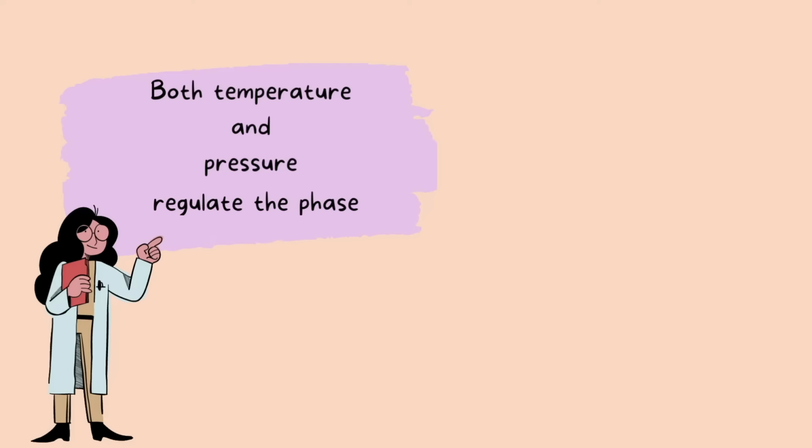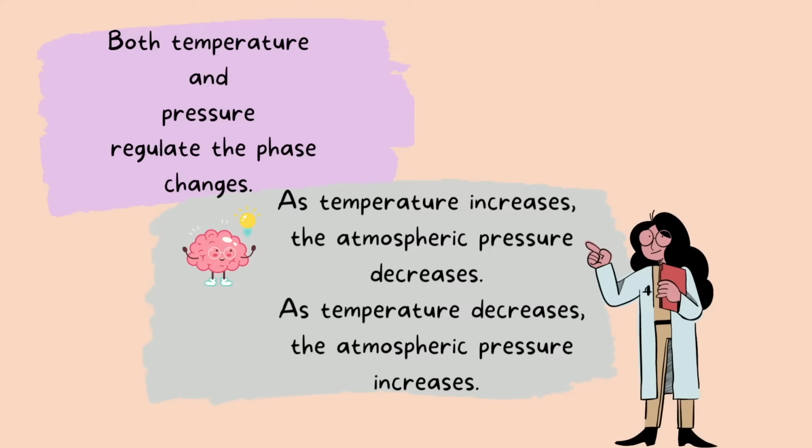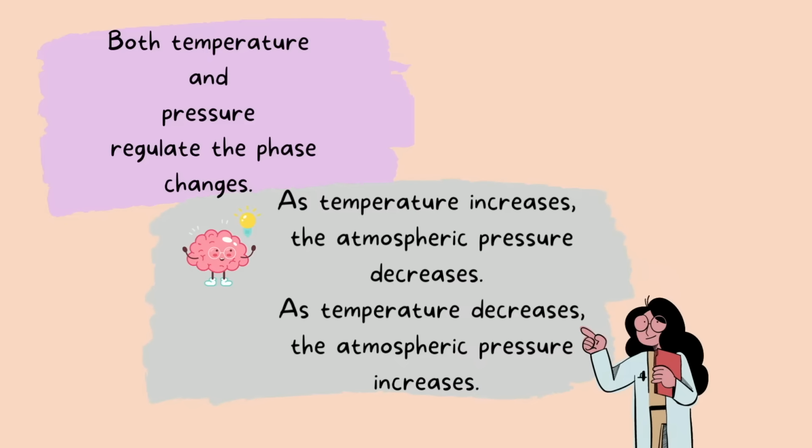Both temperature and atmospheric pressure regulate the phase changes. In other words, temperature and pressure are the 2 important factors that cause phase changes. As temperature increases, atmospheric pressure decreases. And as temperature decreases, atmospheric pressure increases.